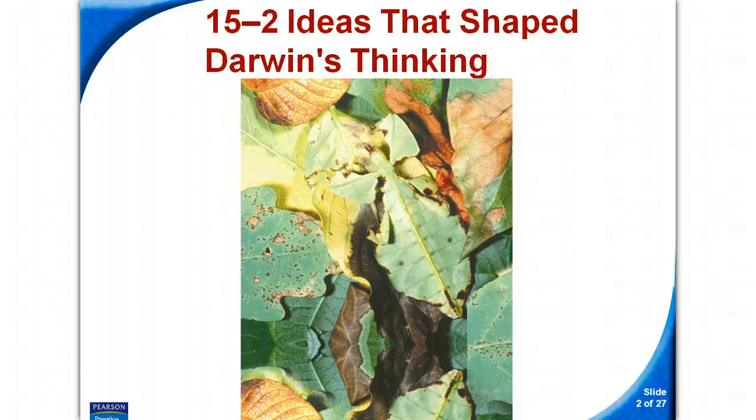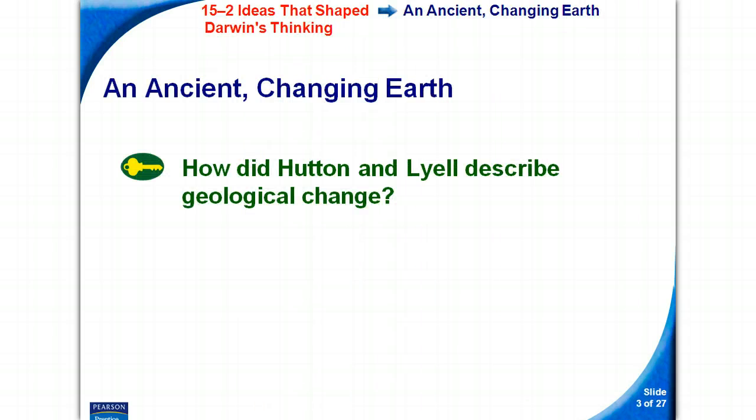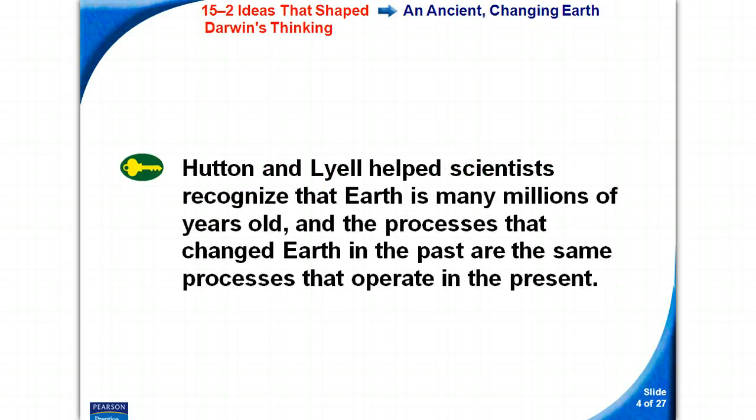Okay, today, chapter 15, section 2, ideas that shaped Darwin's thinking. An ancient changing earth. Key concept number 1, how did Hutton and Lyell describe geological change? Hutton and Lyell helped scientists recognize that the earth is many millions of years old, and the processes that changed Earth in the past are the same processes that operate in the present.